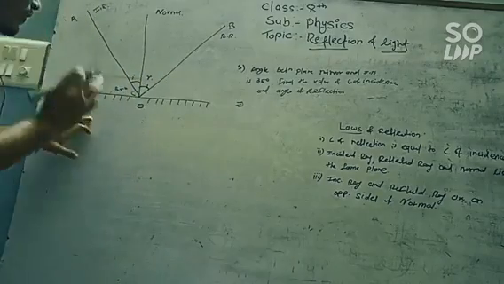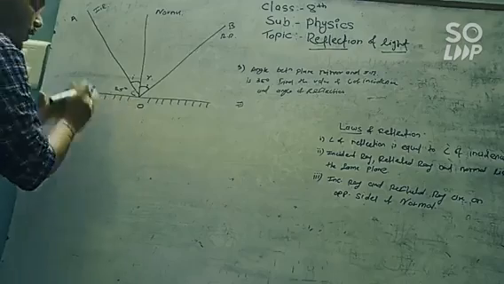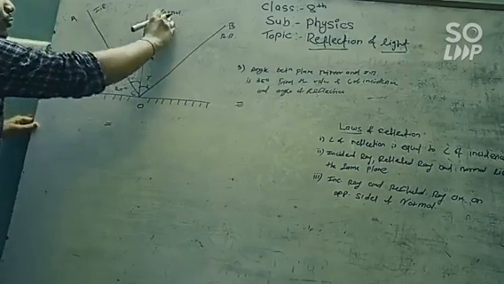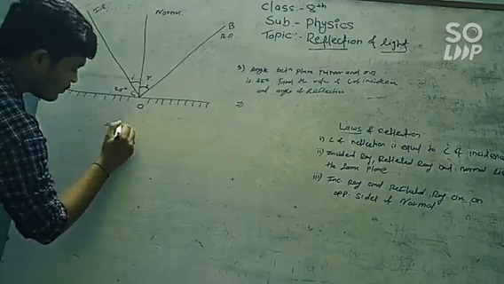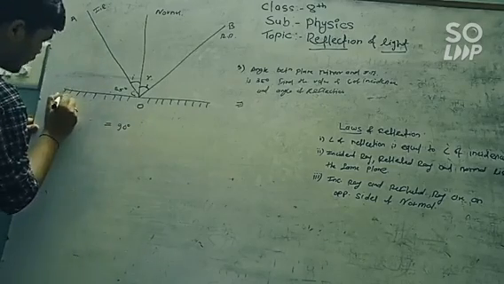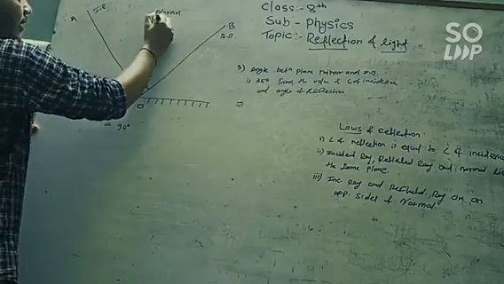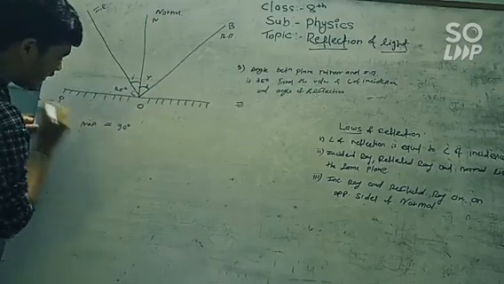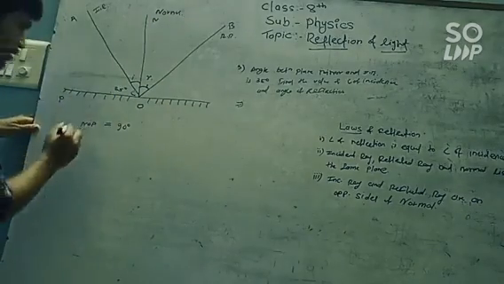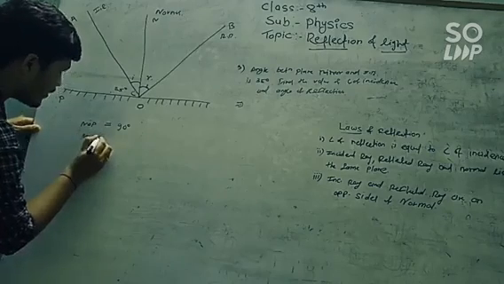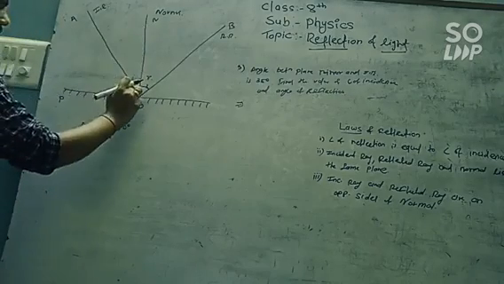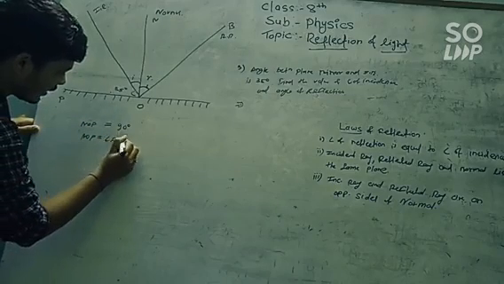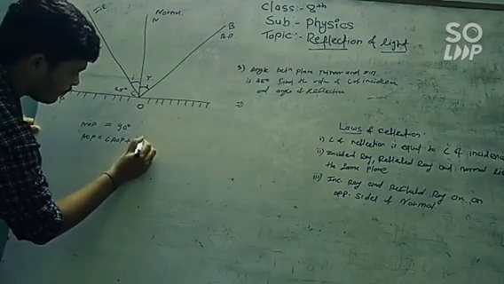Now basically we know that the angle made by the normal with the surface is 90 degrees. Consider this is P. The angle NOP is 90 degrees. This angle NOP is made up of the angle AOP plus the angle of incidence.